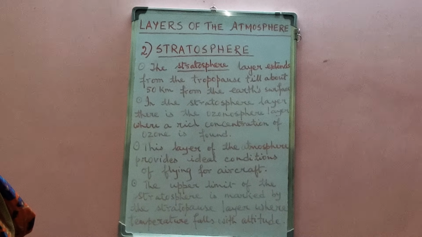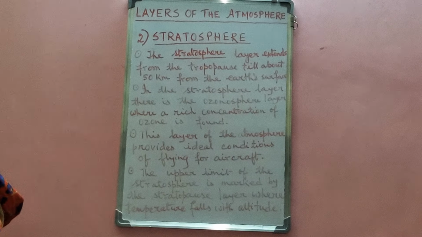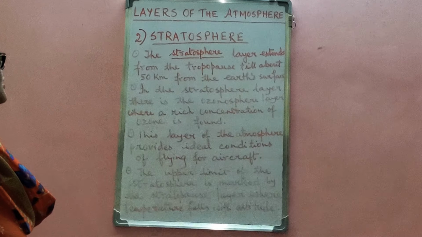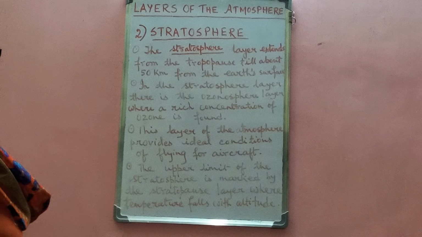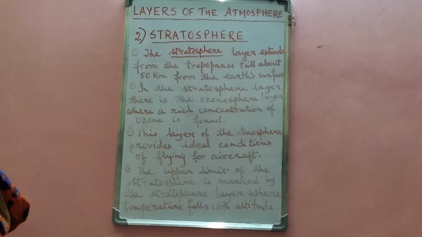The next layer of the atmosphere, which is just above the troposphere layer, is the stratosphere layer. Some features of the stratosphere layer now I am going to discuss. See here. The stratosphere layer extends from the tropopause till about 50 km from the Earth's surface. Second point, in the stratosphere layer, there is the ozonosphere layer, where a rich concentration of ozone is found.